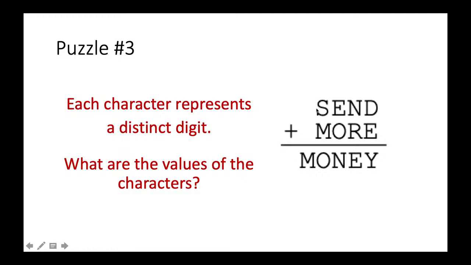But the S, the M, the O, the N, the E, the R, the Y, the D, they are all distinct digits. So here we want you to decode what is actually the digit for each character. These are the descriptions of the three puzzles for today. If you want to think about it, you can pause it and revisit this OCW, this YouTube live recording later. But if you want to think along with me together or look at the solution, you can continue now.